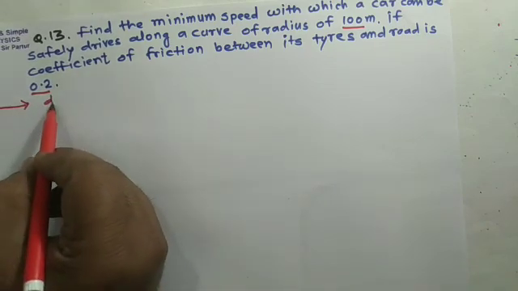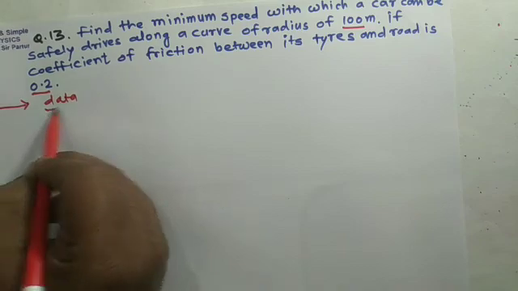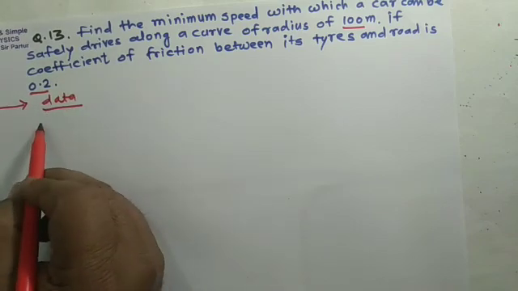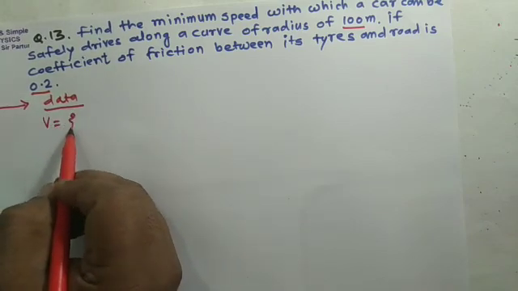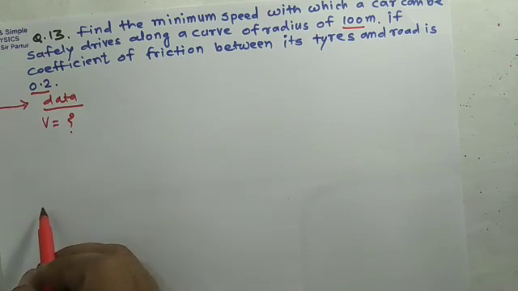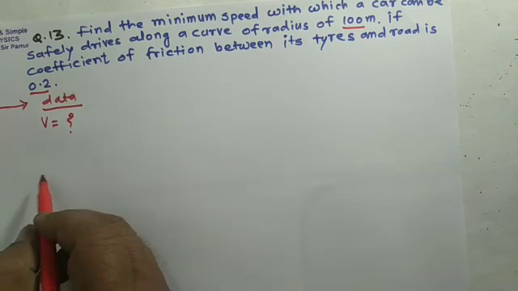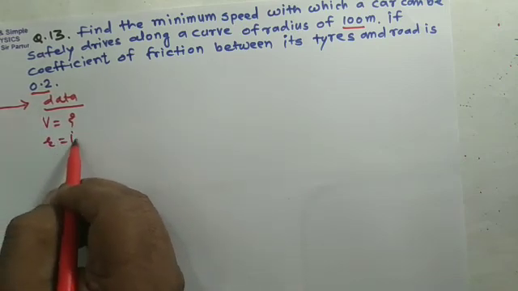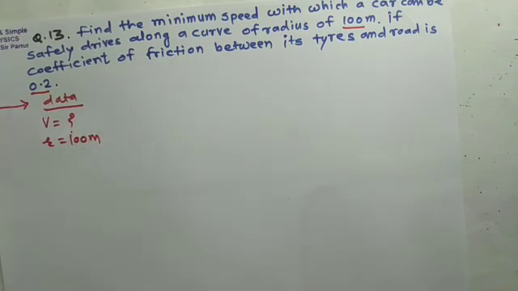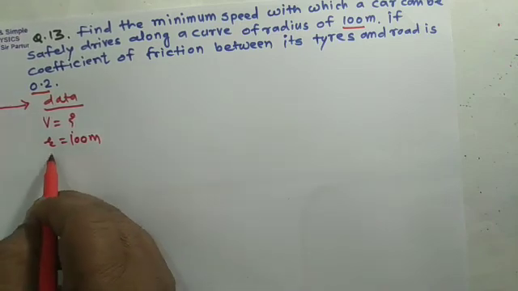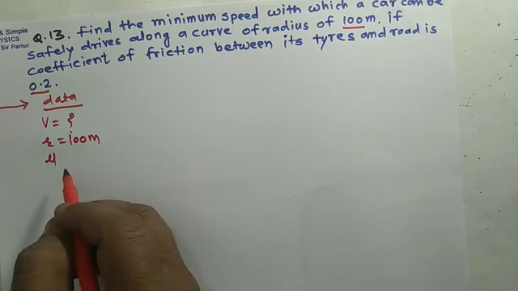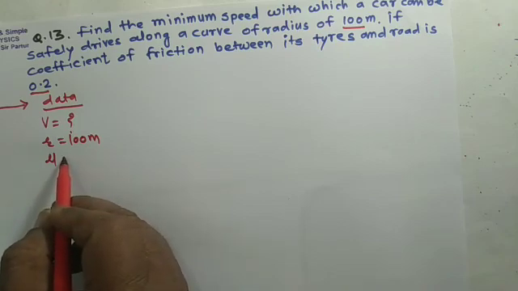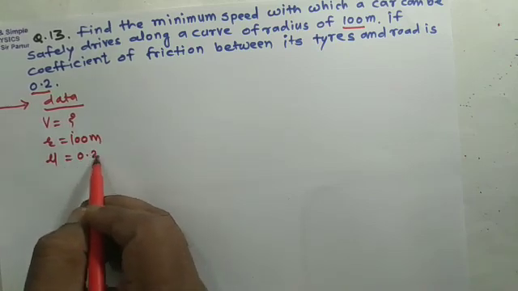So we can write the first data. In this data we can find out speed, so v equals question mark, and the car drives along a curve of radius 100 meter. Coefficient of friction between road and tire of car will be 0.2.